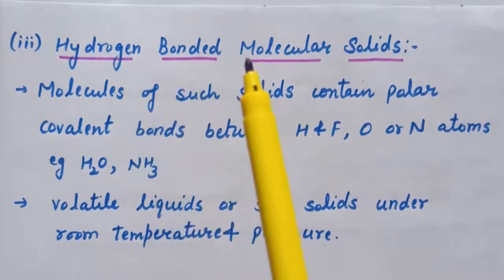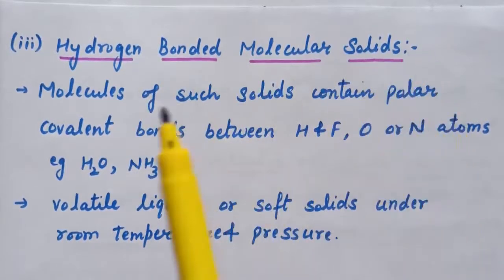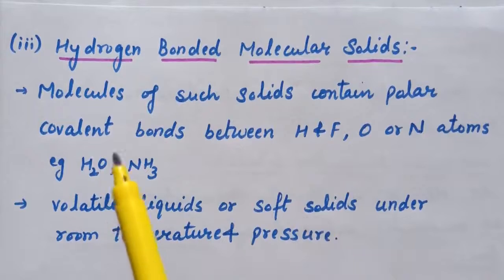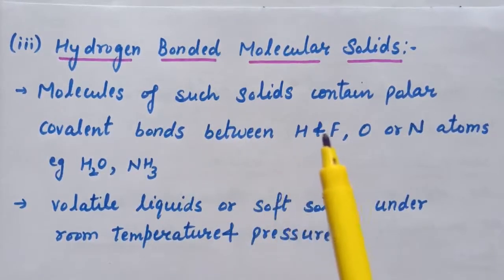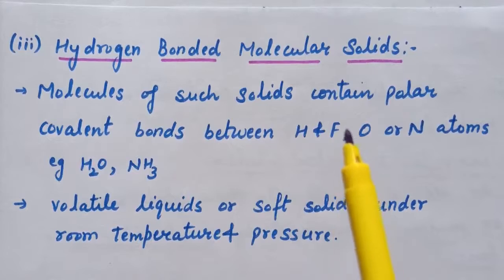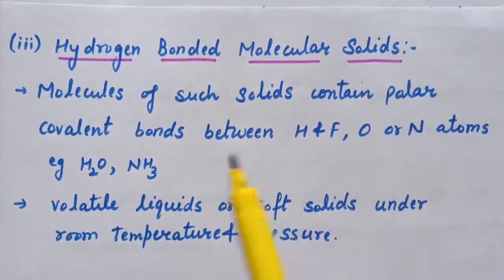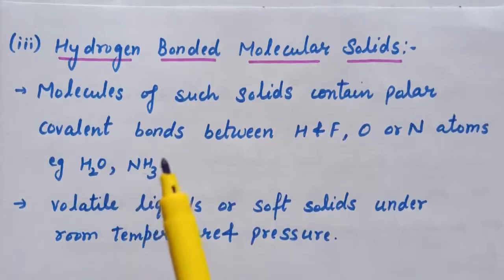Third is hydrogen bonded molecular solids. The molecules of such solids contain polar covalent bonds between hydrogen and a highly electronegative atom, that is fluorine, oxygen or nitrogen. For example, H2O, NH3.